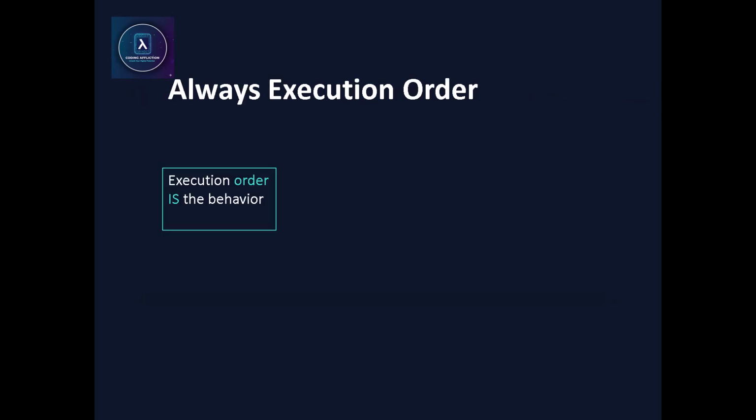This is the rule hiding in both examples. Execution order is not a detail. It is not an implementation choice. Execution order is the program. If you reason symbolically, if you think in outcomes instead of steps, you will eventually write code that looks right and behaves wrong.